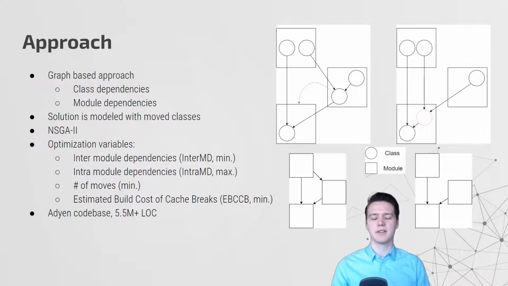And the last one, the estimated build cost of cache breaks. Without going too much into the details, this is a novel metric that represents a real-world issue, namely the cost of modules that have to be rebuilt after changes to the code are made. It combines the change history and compilation costs and also transitive dependencies of modules. We then applied this approach to the biggest codebase of Adyen, which contains more than 5.5 million lines of code.